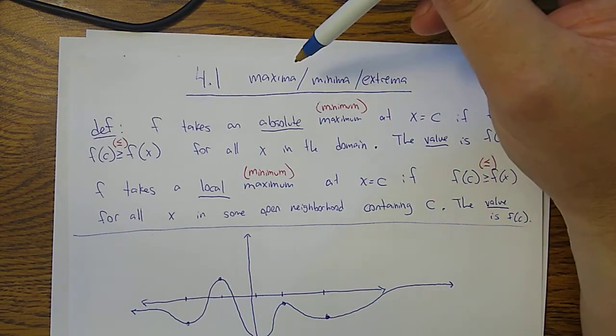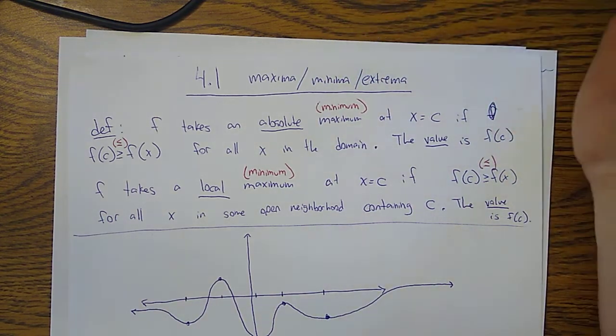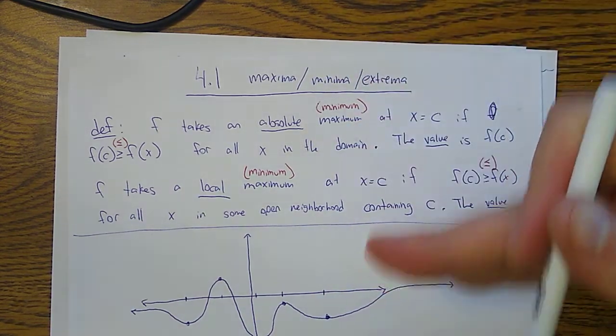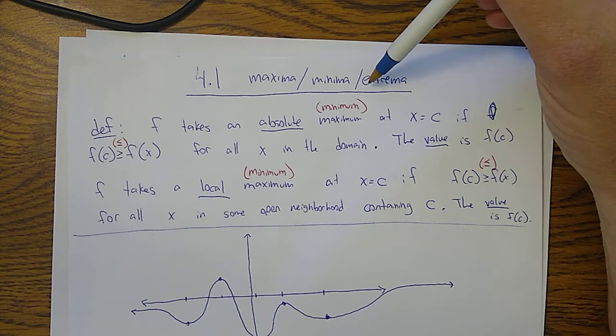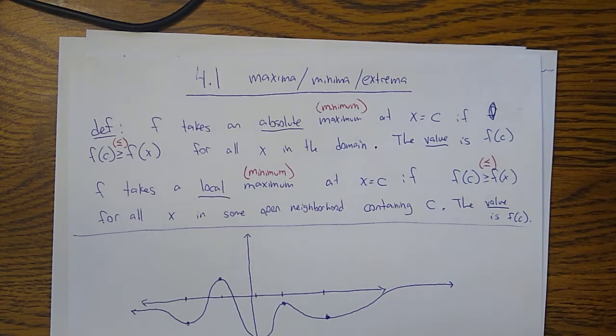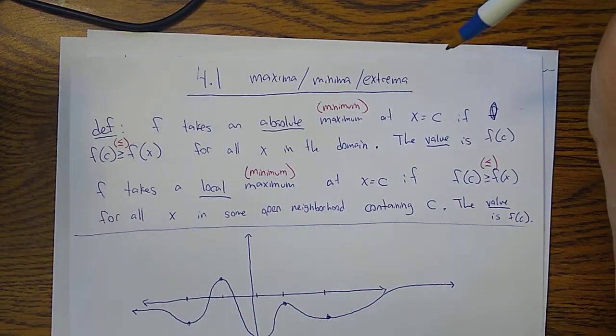If you think about it, maximum and minimum are kind of similar. It's just an extremely large value or an extremely small value. So we can lump them together and call them all extrema. They're extreme values, whether they're extremely large or extremely small.